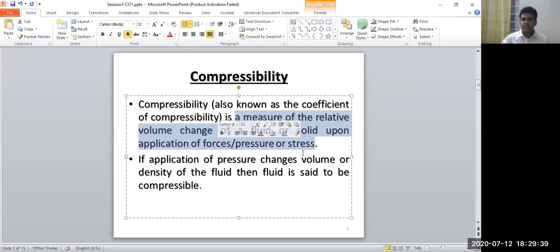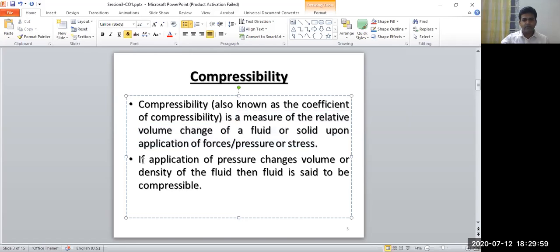If there is a relative change in the volume with the application of forces, then the fluid is called compressible, or there is a compressibility. So compressibility measures the relative change in volume of the fluid upon the application of the forces.